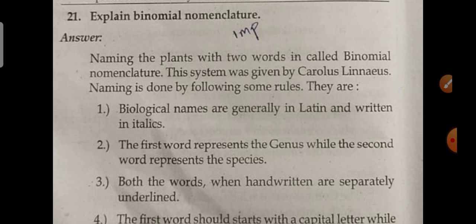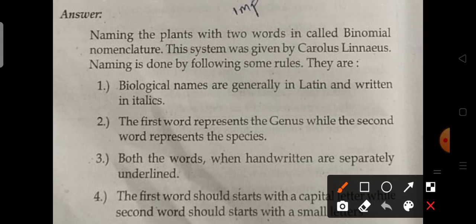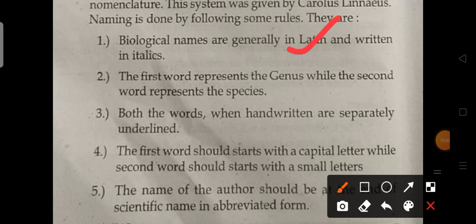The system was given by Carolus Linnaeus. So these two words, naming the plants with two words, is known as binomial nomenclature. The system was proposed by Carolus Linnaeus. Okay, so when you are naming the plants, they follow some rules. Biological names are generally in Latin and written in italics. Generally the names will be in Latin, but when writing, they should be written in italics.